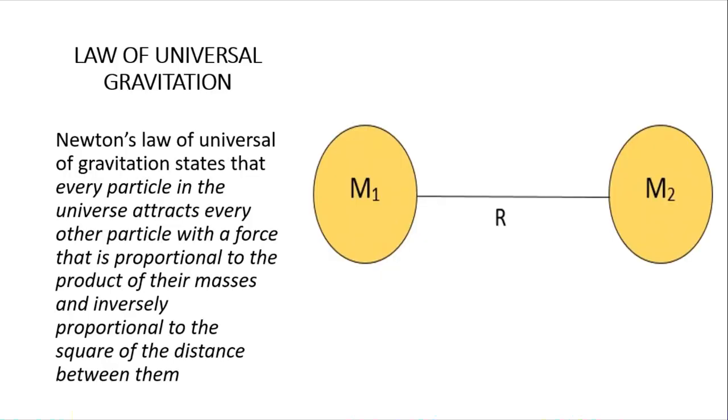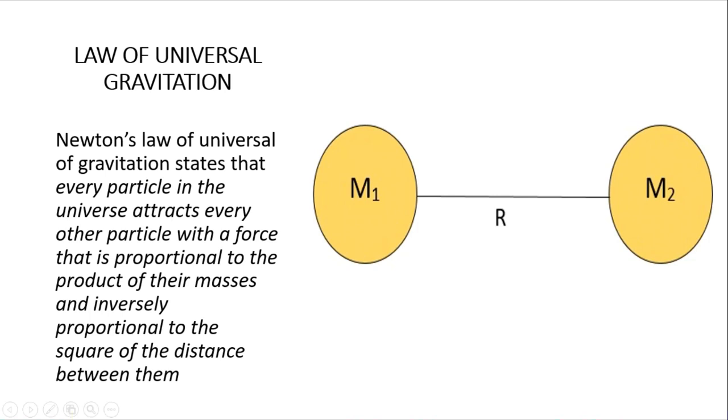Now, in the course of trying to study gravity, a law was propounded by Newton, which is called the law of universal gravitation. The law of universal gravitation, what does it say? It states that every particle in the universe attracts every other particle with a force that is proportional to the product of their masses and inversely proportional to the square of the distance between them. A simpler way to put it is the force of attraction between two masses.